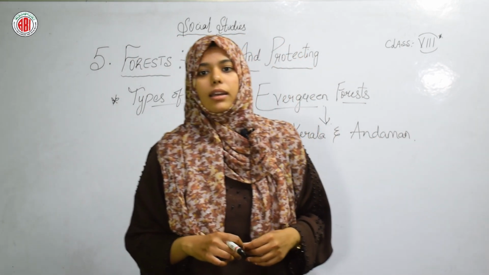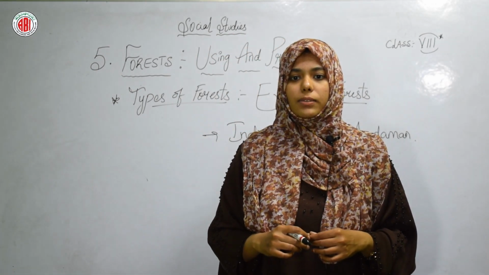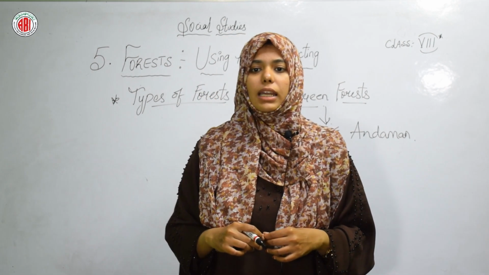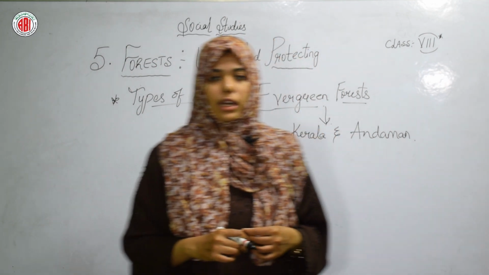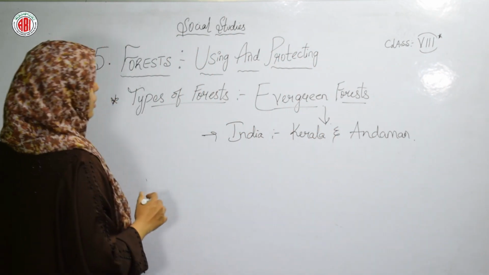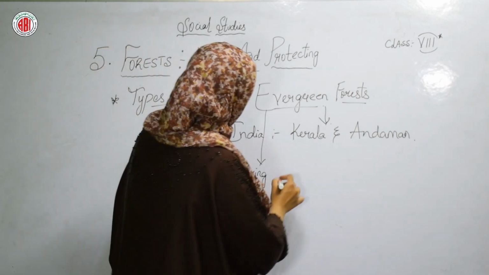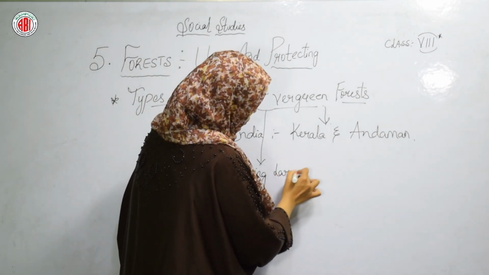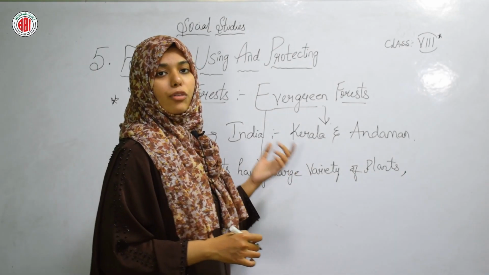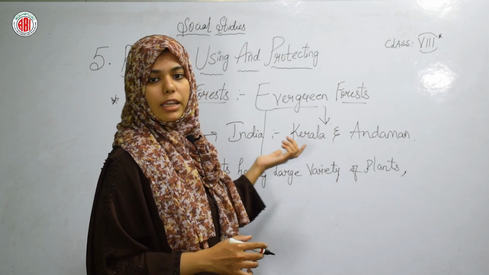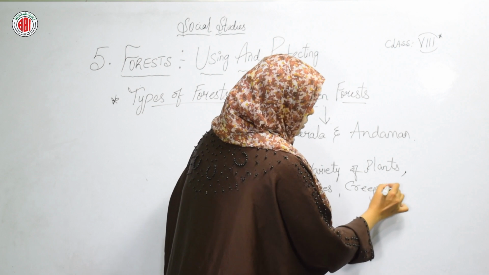Okay. These are dense forests with a large variety of trees, plants, creepers, etc. So these are the forests which are having a large variety of plants. So this evergreen forest is full of plants and what else? Trees, creepers, etc.